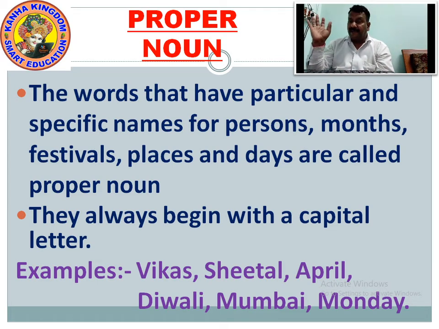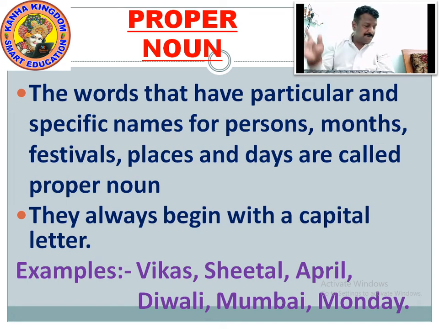Vikas, V capital. Sheetal, S capital. You can see down: April, A capital. Diwali, D capital. Mumbai, M capital. Monday, M capital. So this is how you address it, this is how you write it, this is how you know about the proper noun. Now let's go with the charts and examples, and there is an exercise at the end to do, so you can differentiate the common noun and proper noun.